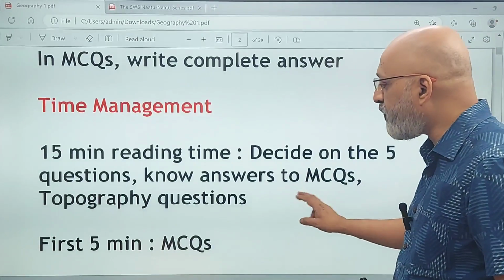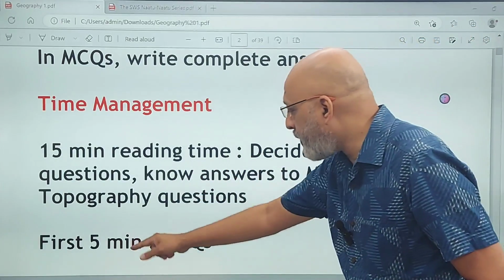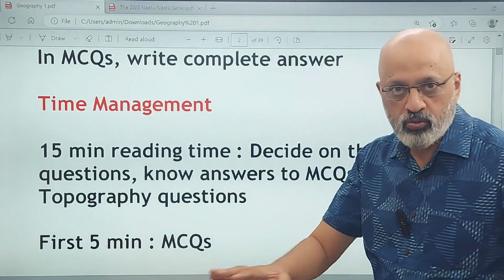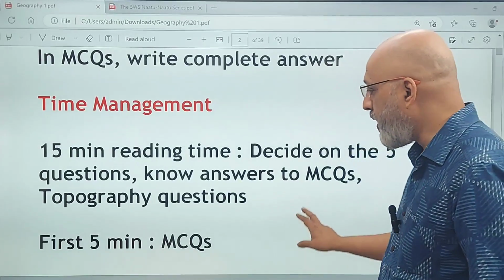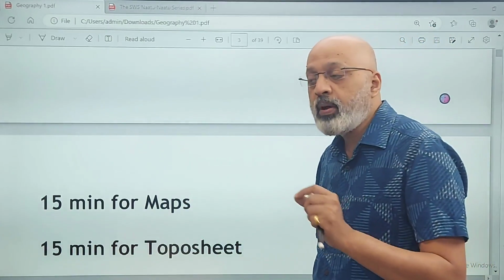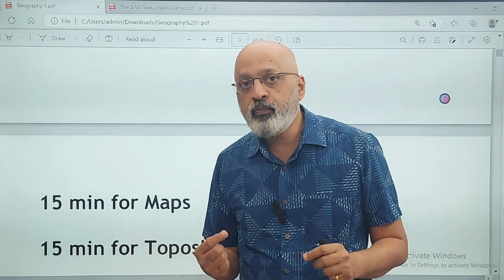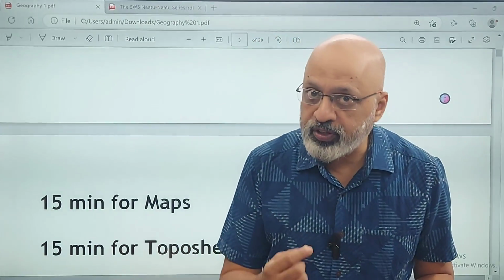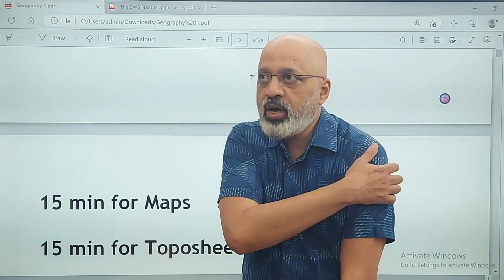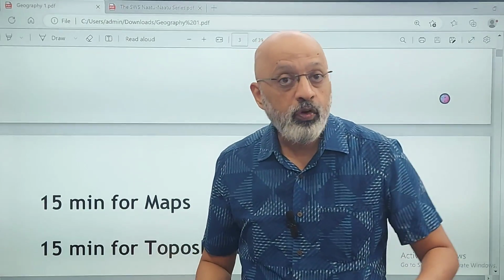Okay. Then in the first 5 minutes, if you have done all the MCQs, only 10 MCQs किया है, 5 minutes में you can finish off with the MCQs. Okay, 10 marks in your pocket. Then in the next 15 minutes, do the map marking. Why am I putting map marking at the beginning and not at the end? It is that if by chance you have run out of time, and at that stage, at 12:45, you're going to start with the map marking, you will be in a hurry.